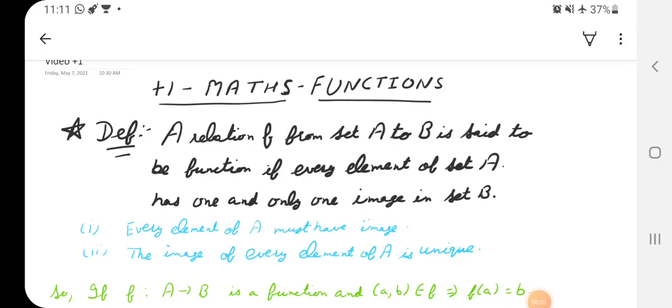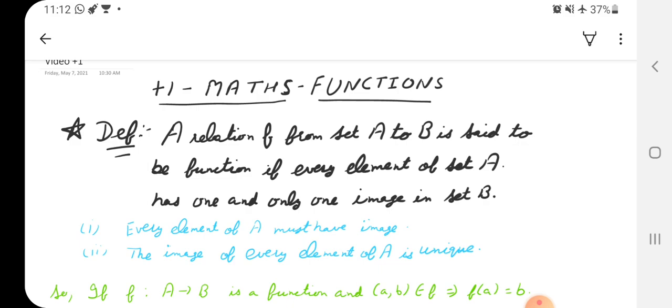Good evening, class. Today we are going to discuss further the relations and functions chapter. Now our topic is functions. As we have discussed relations, functions depend on relations only, and how they depend on relations, that we will discuss in this video. Actually, functions are not something new. These are actually relations only, but which type of relations will be functions, that we will discuss in this video.